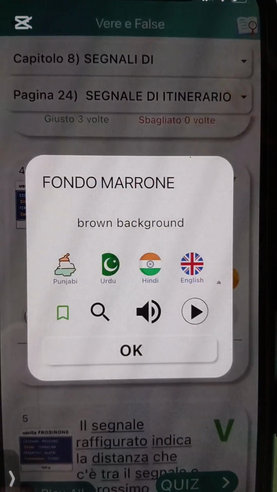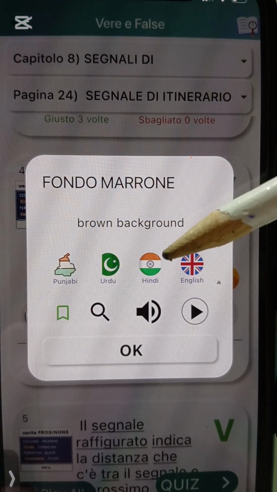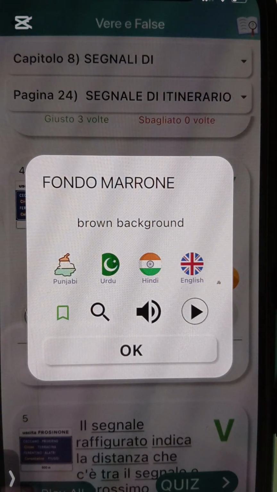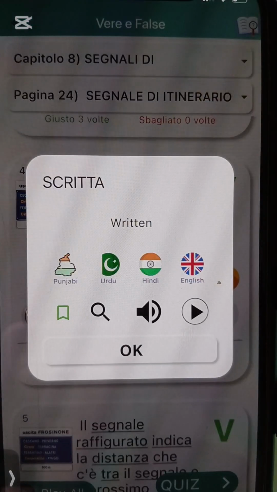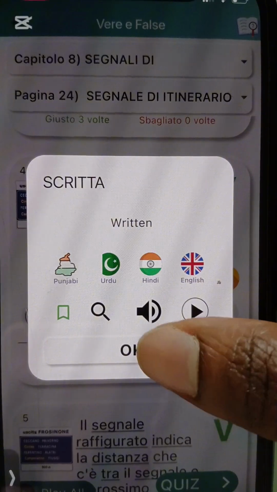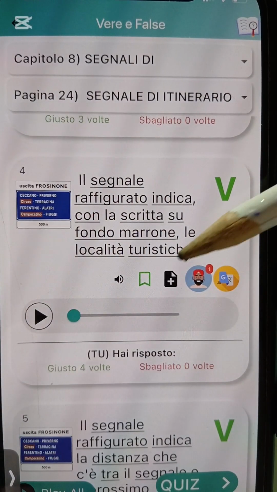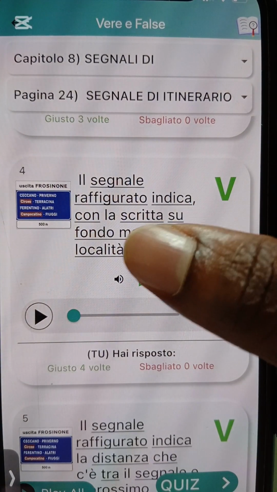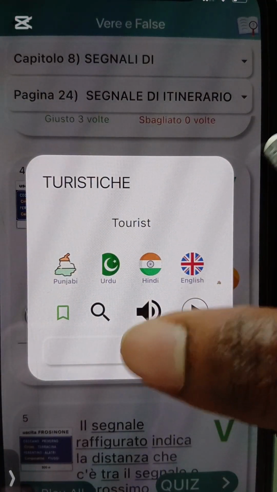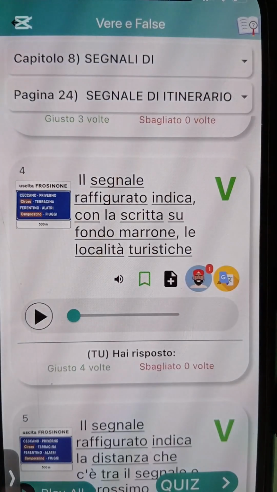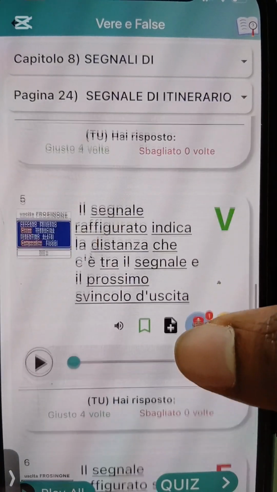Fondo marrone means brown background. Scritta, written. Okay, that is written in brown background, is a tourist location. Alright, na tourist location, the ones wey dey write with brown background.